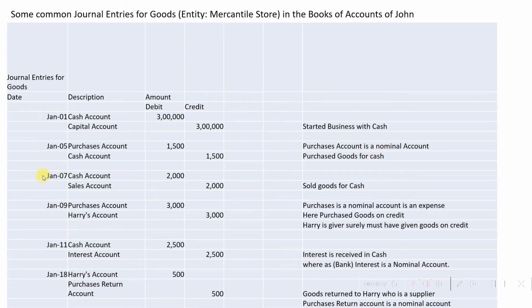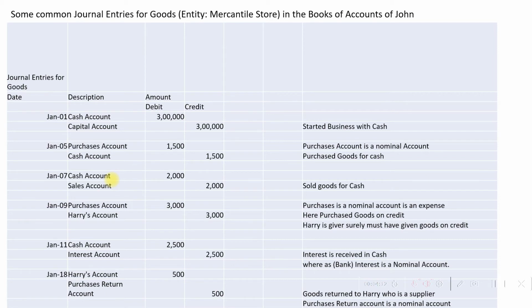Let us now take the third transaction, the journal entry made on the 7th of January, where there is a debit entry made against the cash account for rupees 2,000, and then there is a credit entry for sales account for rupees 2,000. What does this mean? Cash account is debited, which means cash is collected in the business for rupees 2,000.